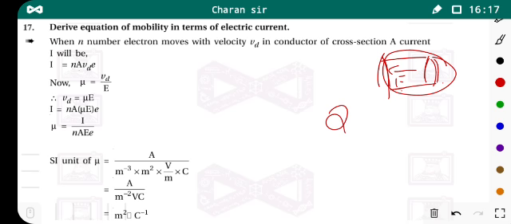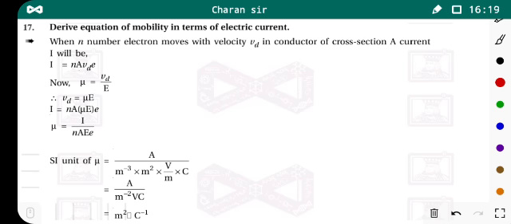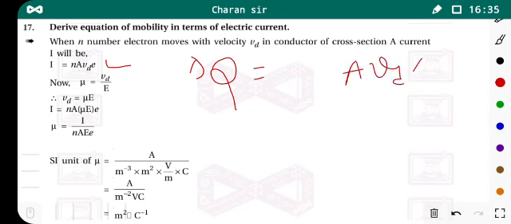So at that time we derived the electric current equation, that is this one. Before that, the amount of charge that can flow across the conductor is equal to, first of all, we take the volume of the conductor, that is A into Vd into delta T. Now how many electrons are there per unit volume? That is n.